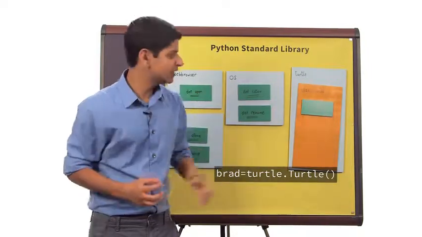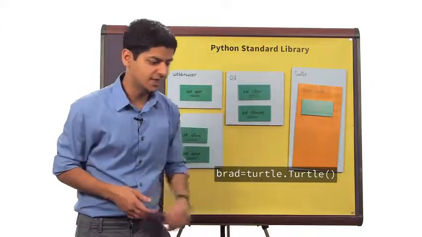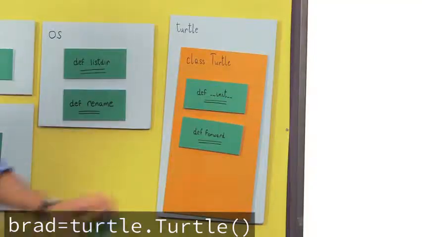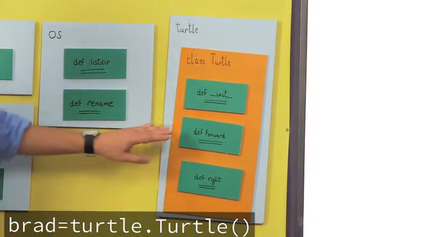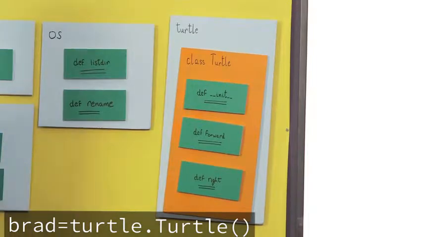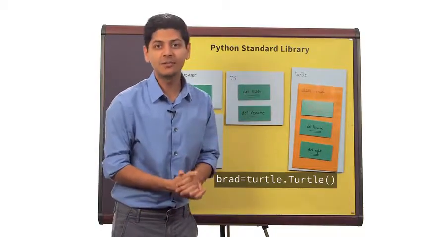Brad can now access all of the rest of the methods that are inside class Turtle, like forward and right. Forward makes Brad turn forward, and right makes Brad turn to the right. Don't take my word for it. Let's look for them in the documentation.